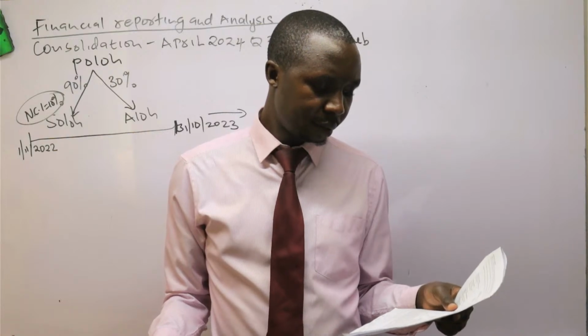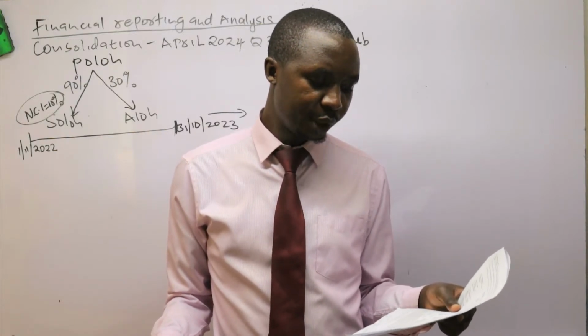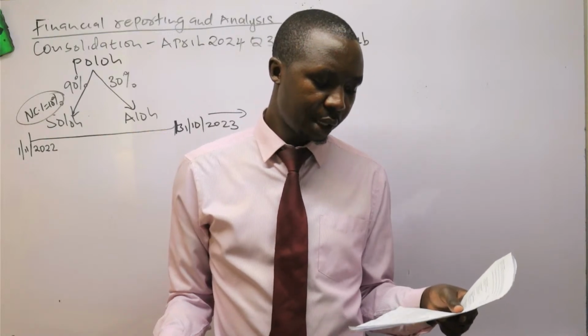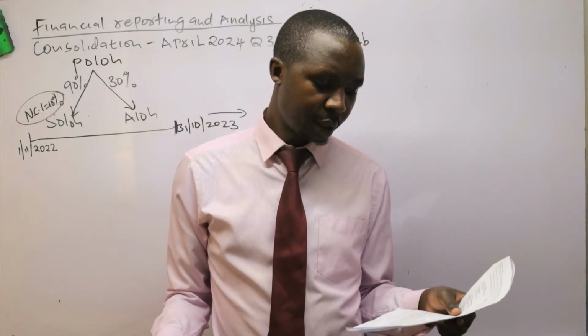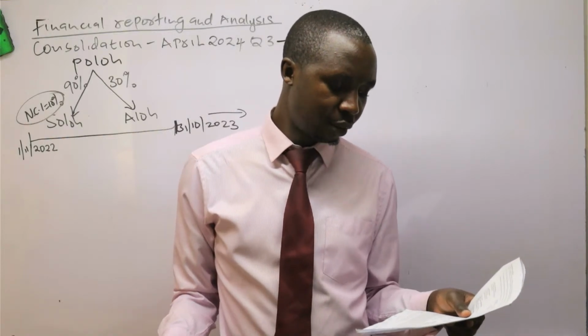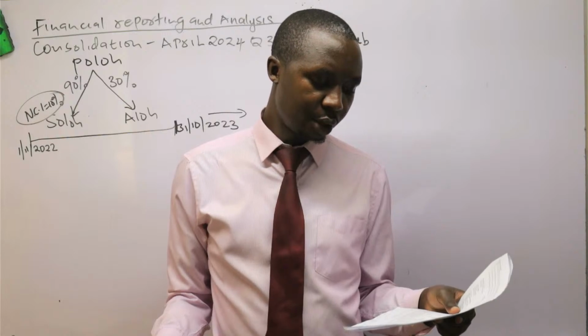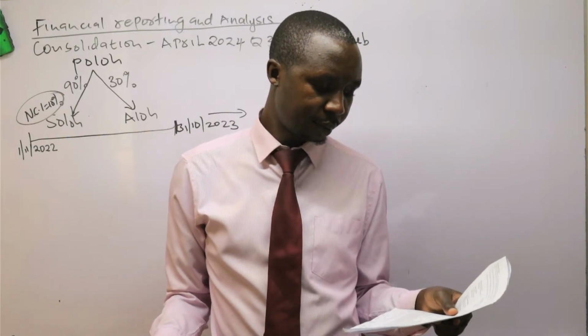On 1st November 2021, Soro Limited owned an investment property that had a fair value of 1440 in excess of the book value. The fair value of this property had not changed since acquisition.